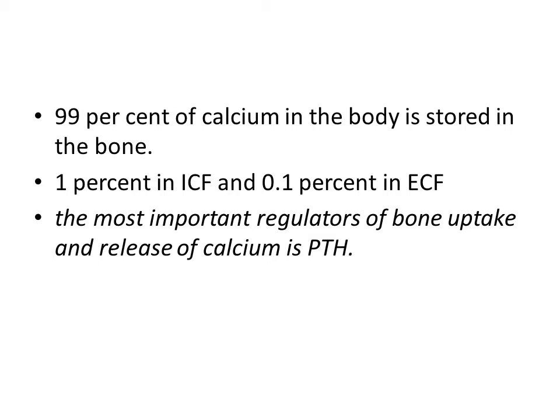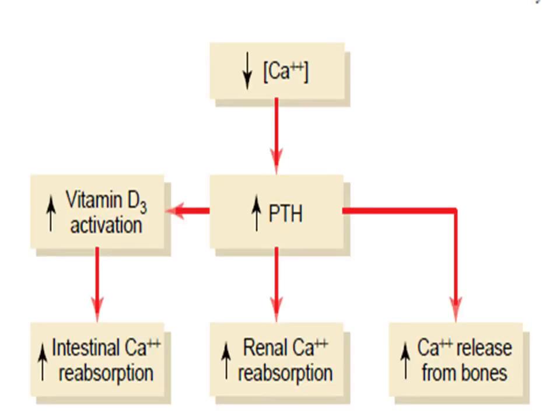Whenever the extracellular fluid calcium level falls below normal, the parathyroid glands are directly stimulated by this low calcium level and promote increased secretion of parathyroid hormone. This parathyroid hormone then acts directly on the bones to increase the resorption of bone salts, meaning calcium is released from the bones.